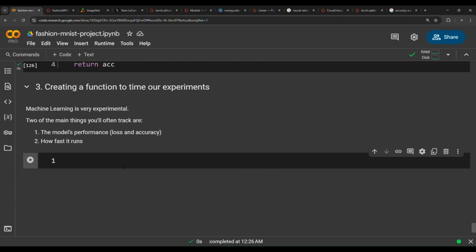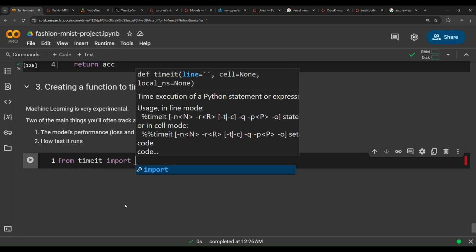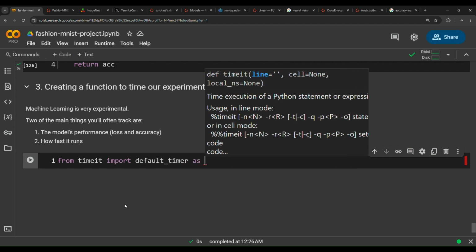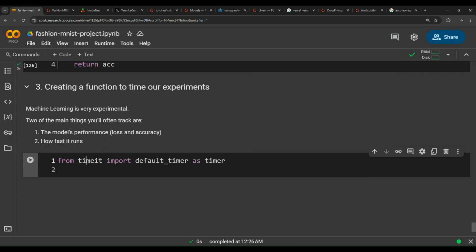We have a very important library in Python called timeit. So from timeit, import default_timer as timer. Timer is a very useful library in Python, so shout out to its authors. It's very useful to get the specific starting time of the model training and then the specific ending time of the model training. So we need to get the start point, the time when the model starts to train, and the time when the model ends training.